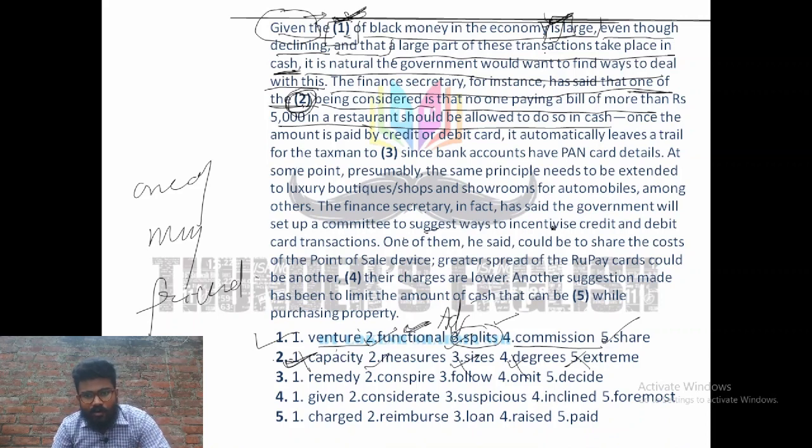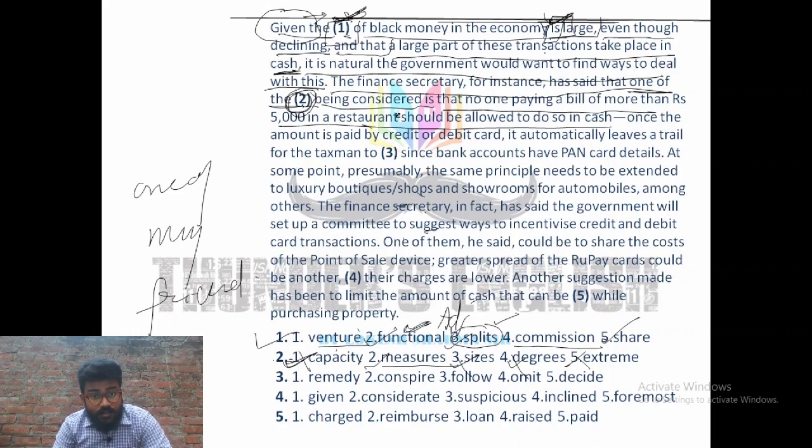So here we are not talking about limit. So the last option is nothing but measures. So one of the measures is being considered that no one paying a bill of more than 5,000 in a restaurant should be allowed to do so.